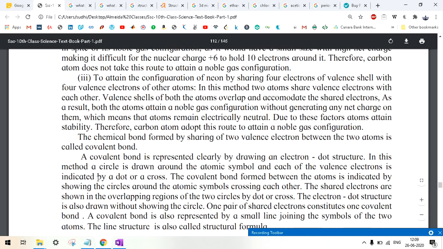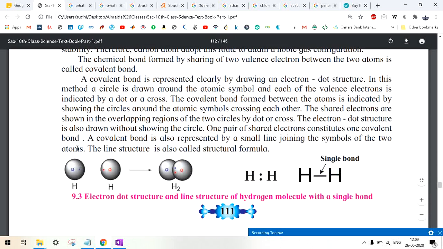Now let's read about this line. They have shown here that a covalent bond is represented clearly by drawing an electron dot structure. You must remember what is a dot structure. In this method, a circle is drawn around the atomic symbol and each of the valence electrons is indicated by a dot or cross.